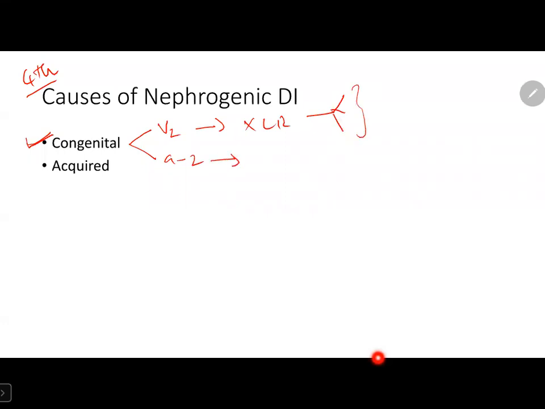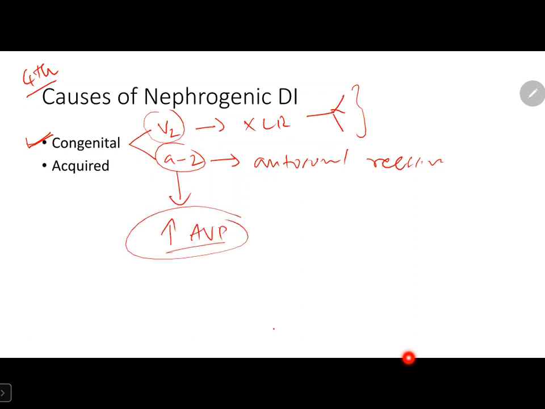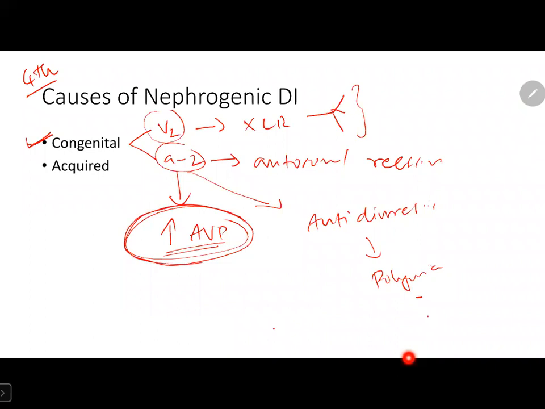The second one is aquaporin 2 mutation. This is mostly autosomal recessive. So these two cause resistance to arginine vasopressin. Even though the patient is secreting arginine vasopressin, they may not have the effects of antidiuresis, so they will present with polyuria. But the arginine vasopressin levels in these patients will be high due to feedback mechanisms.